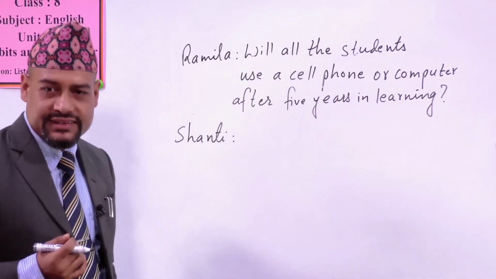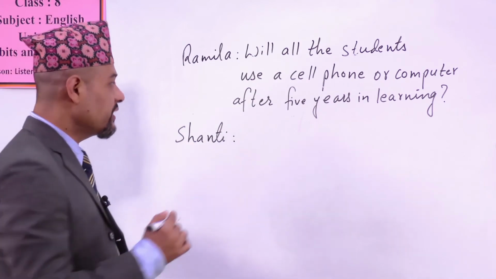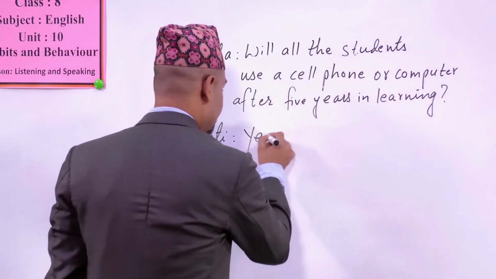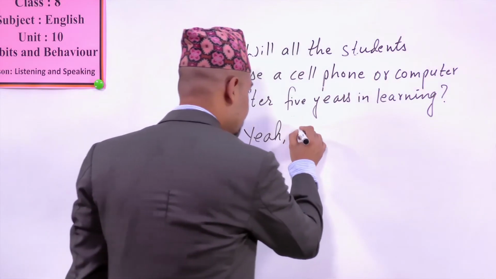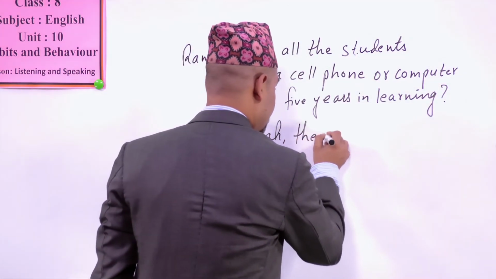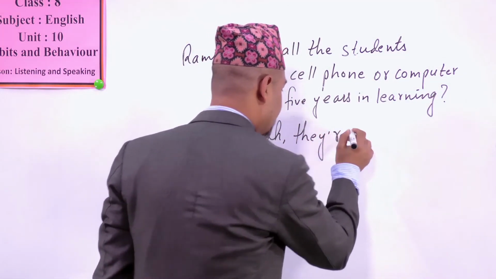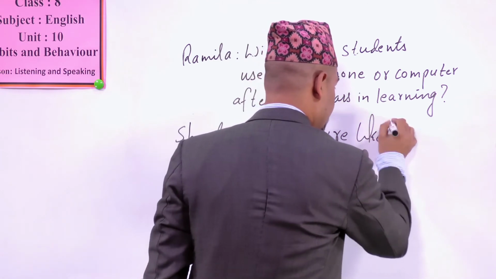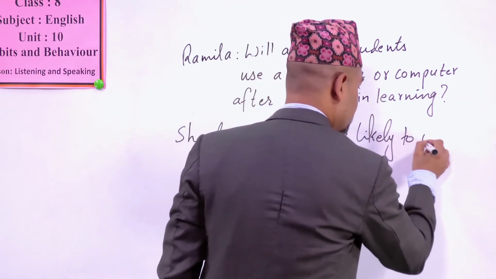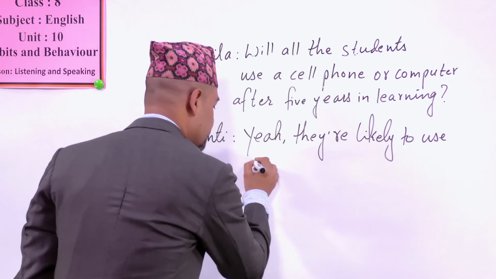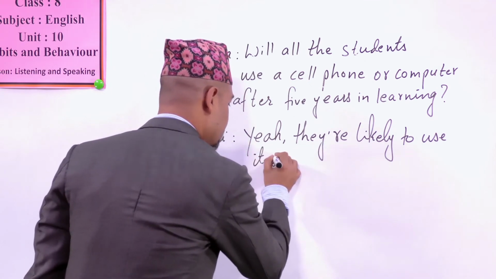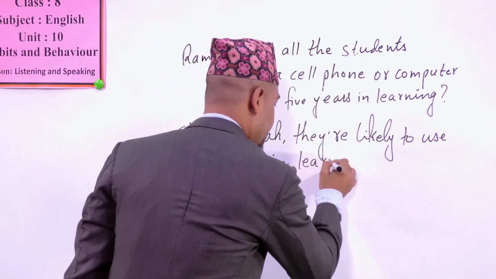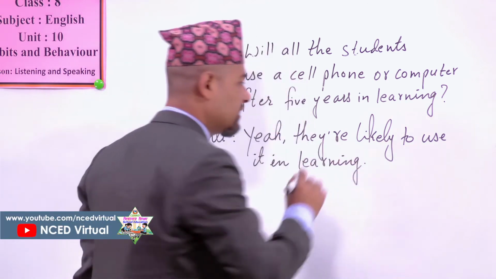So you can say, for example, Santi. So what did you write there? So you can write down, yeah, Y-E-A-H, yeah, they are likely to use it in learning.